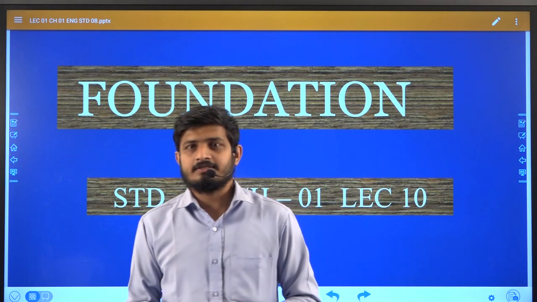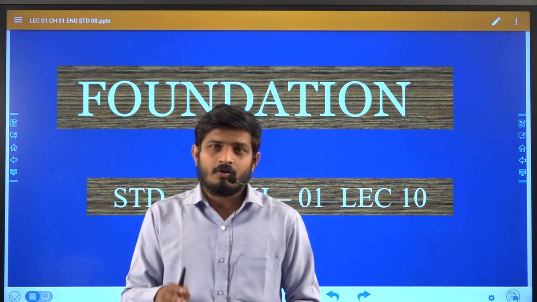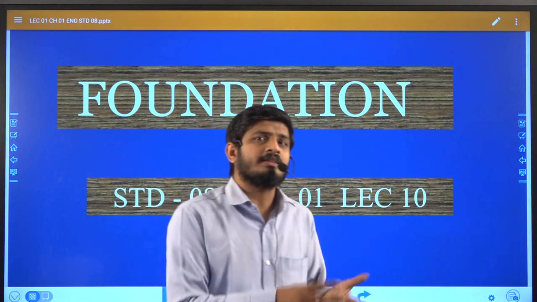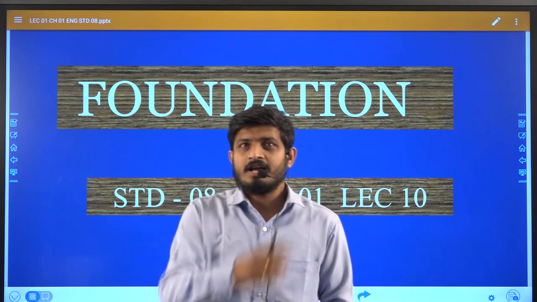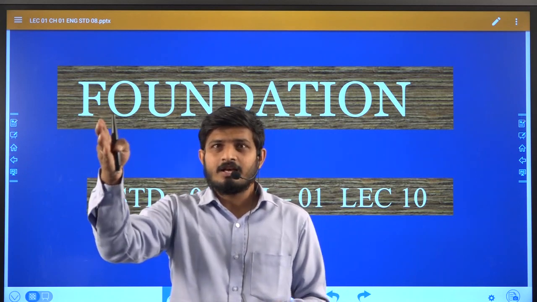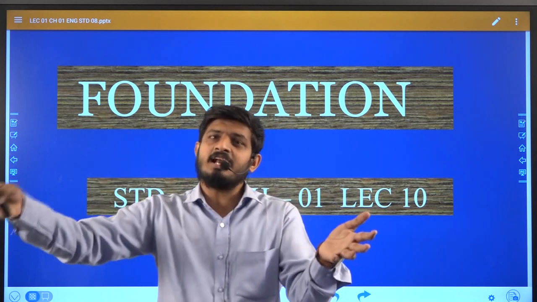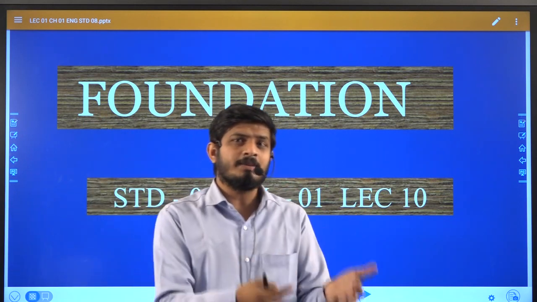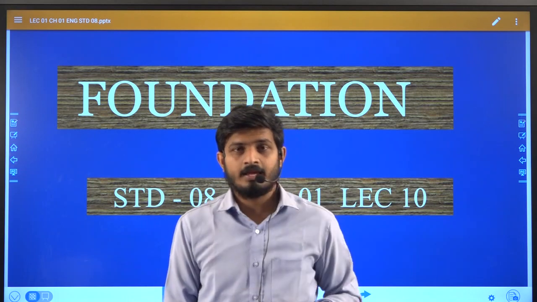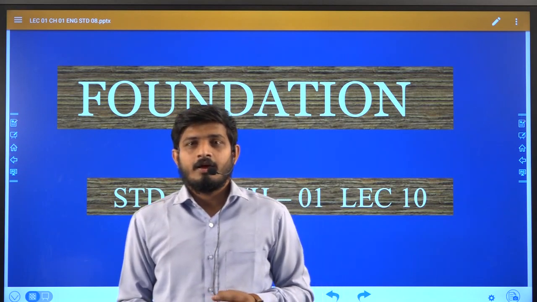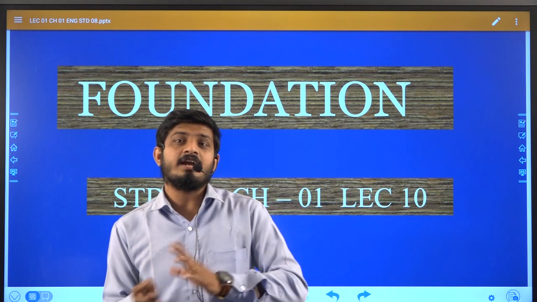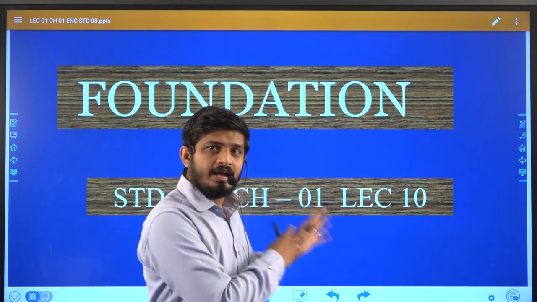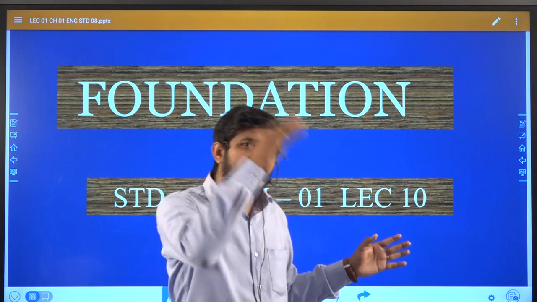Now the question arises: if one method is sufficient, then why should we learn another 2 methods? If the same equation is solved by 3 kinds of methods, then why should we remember 3 methods? Why is only one method not sufficient? See, first we saw the hit and trial method. I have shown you that the hit and trial method is very time consuming.